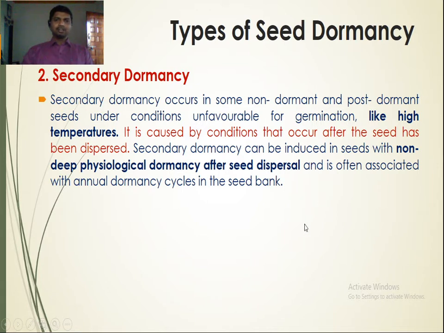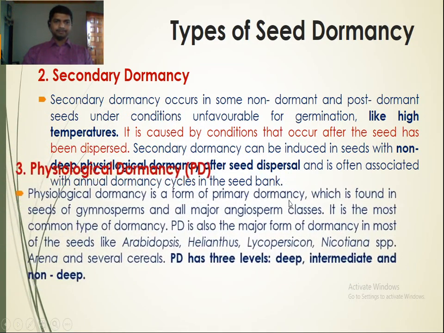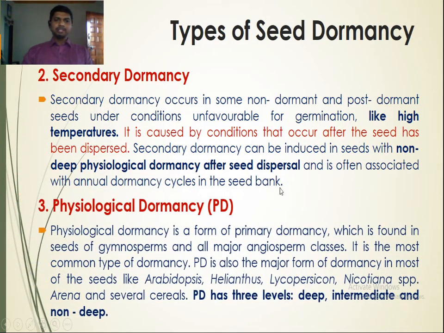So secondary dormancy can be induced in seeds with non-deep physiological dormancy after dispersal and is often associated with the annual dormancy cycles in the seed bank. The third type is physiological dormancy. Here we are also going to explain non-deep physiological dormancy, which is one of the levels of physiological dormancy. So first we are going to study physiological dormancy.